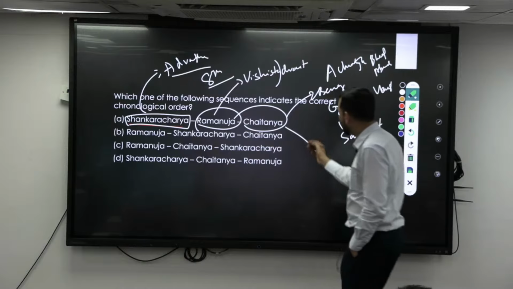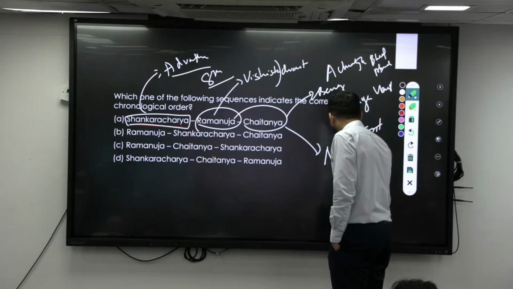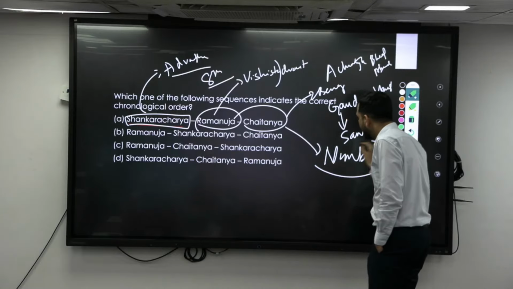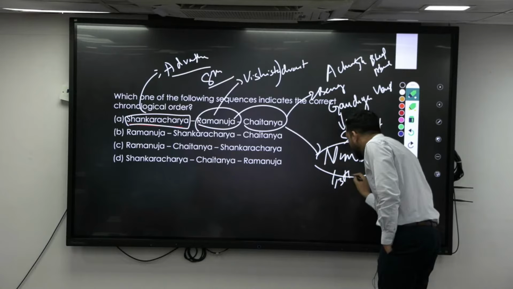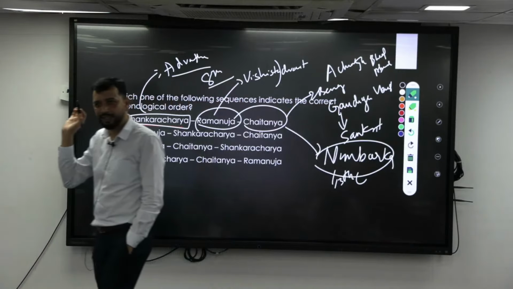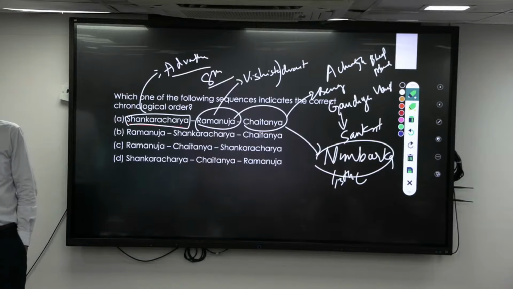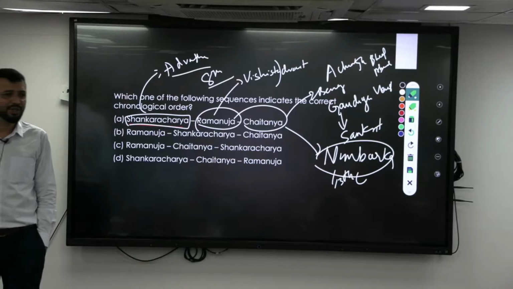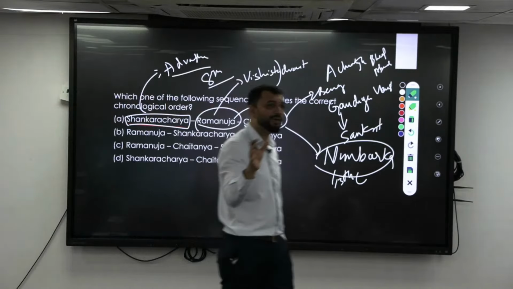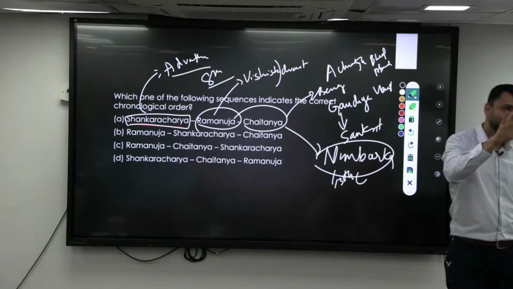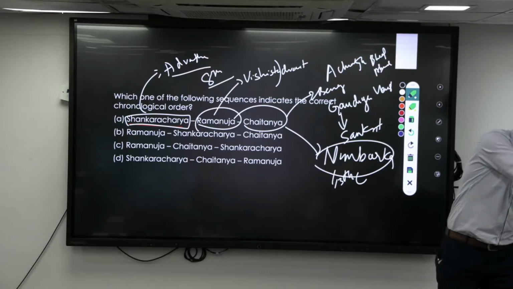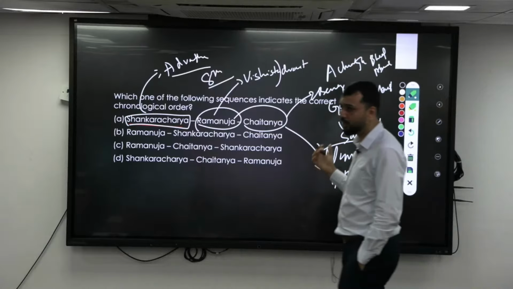Then similarly you have Nimbarka, who is again 13th century, a contemporary of Madhvacharya. Madhvacharya and Nimbarka are contemporary to each other. His philosophy is Dvaita-Advaita. That means you are part of God also, and you are not part of God also. Similar to Chaitanya's Achintya Bheda Abheda, his faith is also Dvaita-Advaita. Sometimes you are part, sometimes you are not part. So that is Nimbarka.